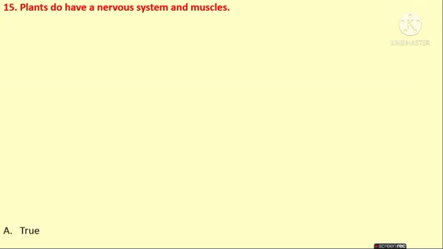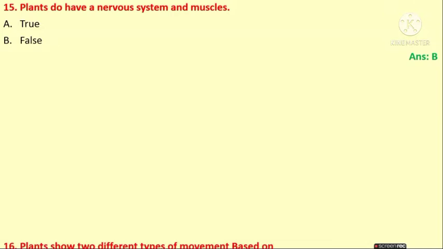Next, plants do have a nervous system and muscles. Is it right or wrong? It is a false statement. Plants don't have nervous system and muscles, right? It is obvious that plants don't have a nervous system and muscles. Therefore, the answer is B.